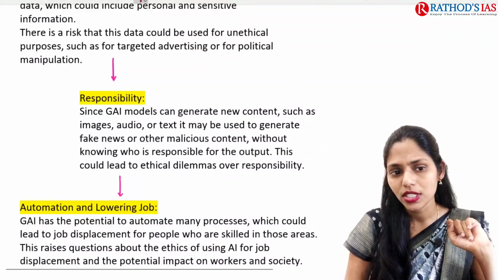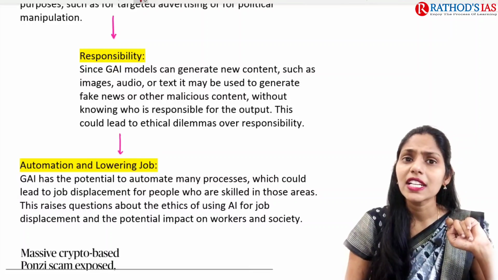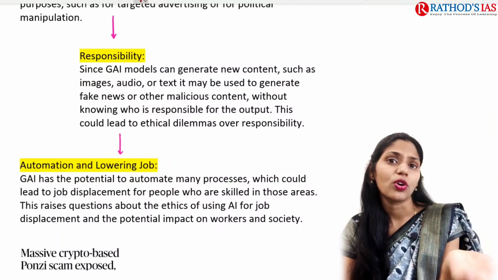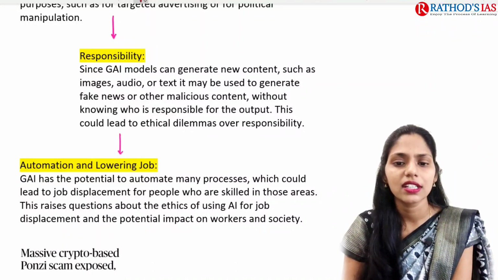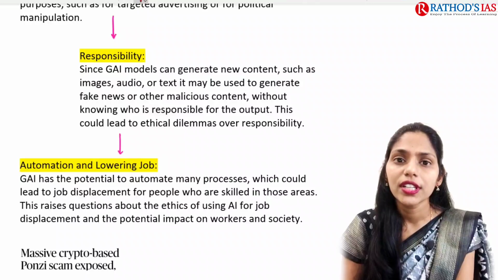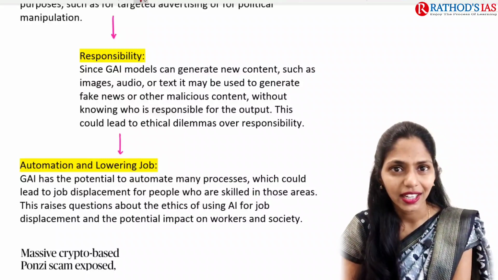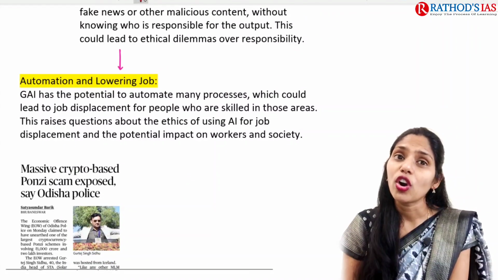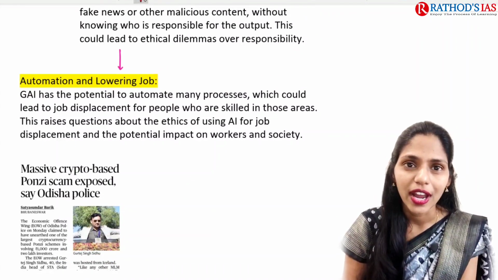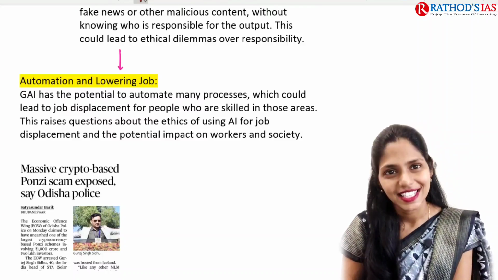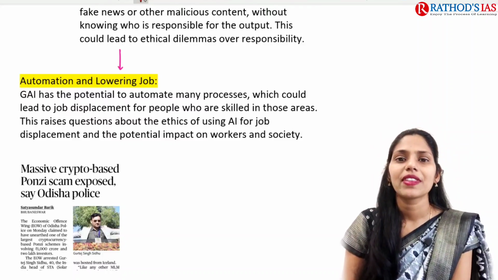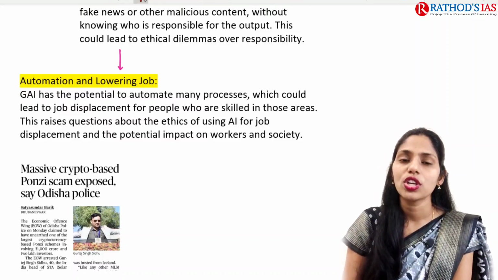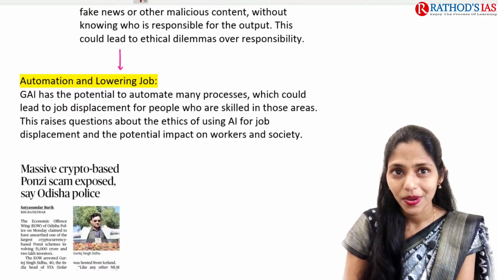Next one is responsibility. Since these models can generate new content, for example images, audio, music, text, etc., there is also a chance of generating fake news or malicious content. This is also an important issue. Next, because of automation, there will be a decrease in employment. Of course, now you can see that because of AI-based news readers, journalists are also fearing that they are going to lose their jobs.